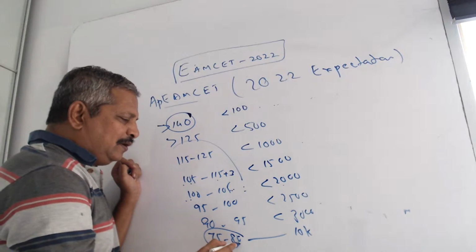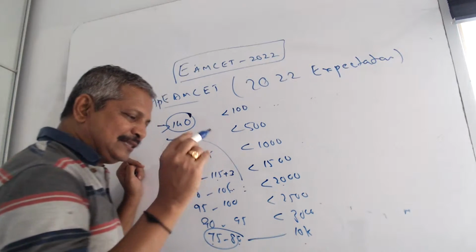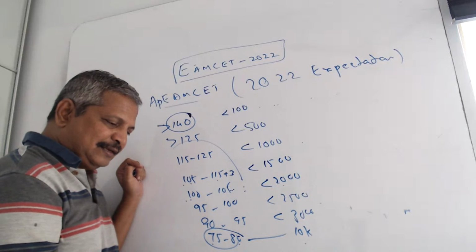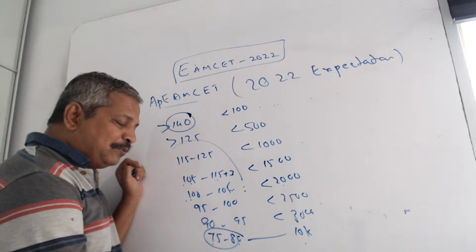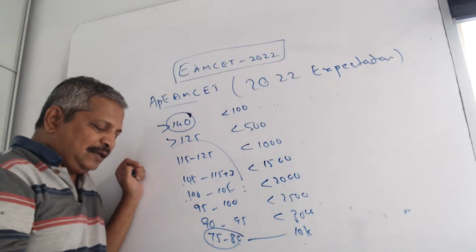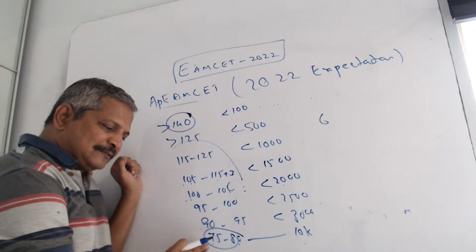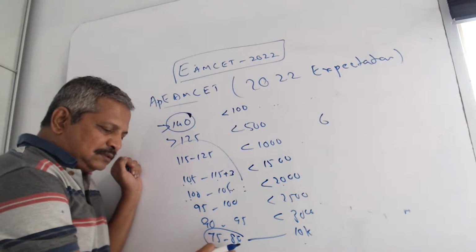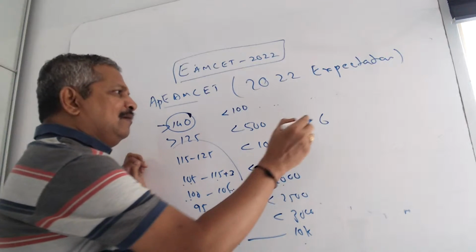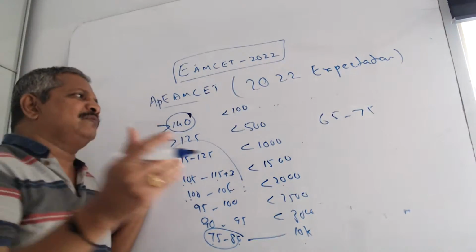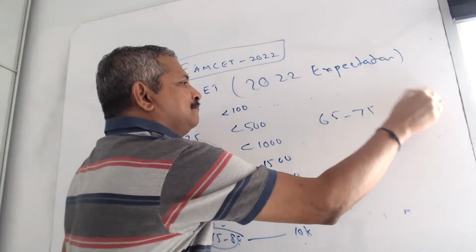So 75 to 80 marks, it is 10K, 10,000. Whereas if you take marks below that, 60. I'm talking about APMC. 75 to 80, 10K. Whereas 65 to 70, much change will occur below 20,000 rank.